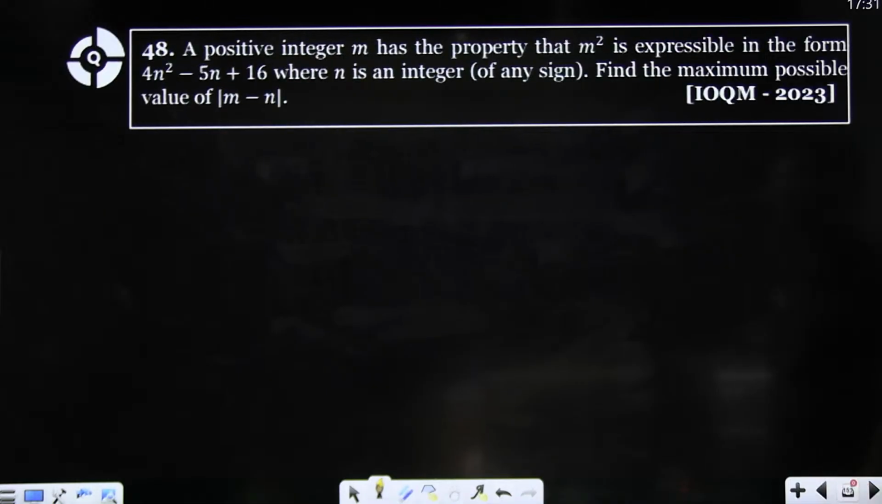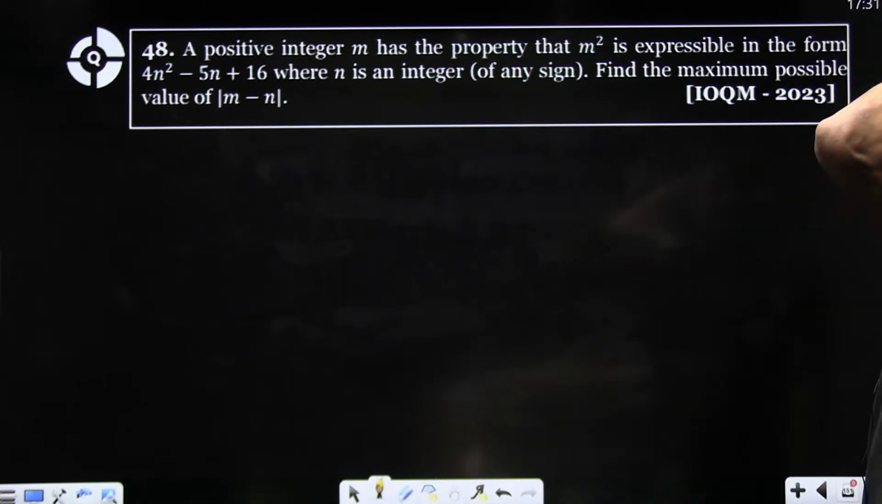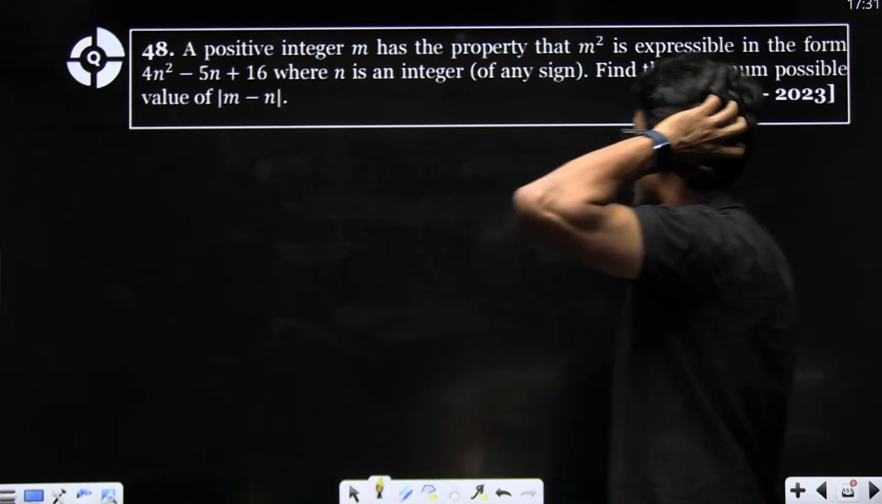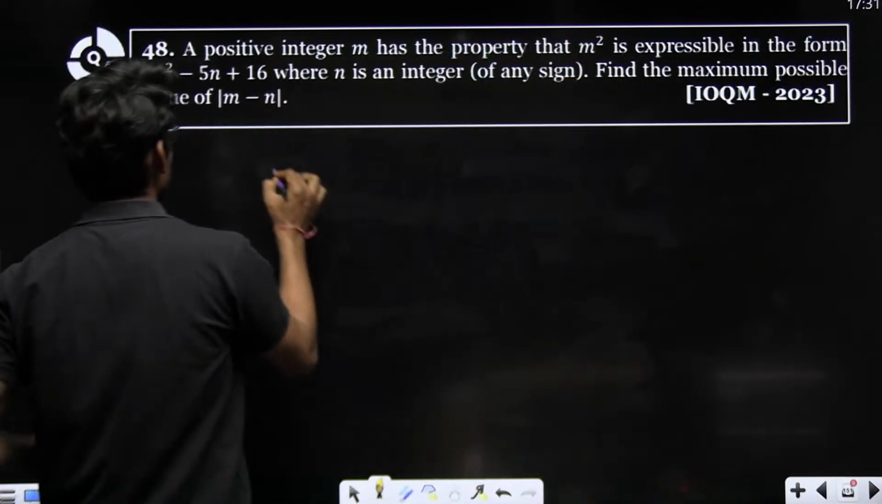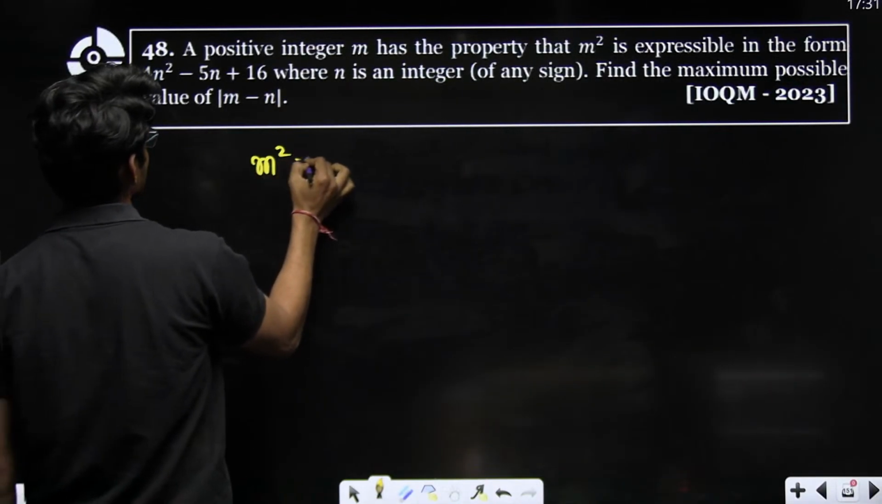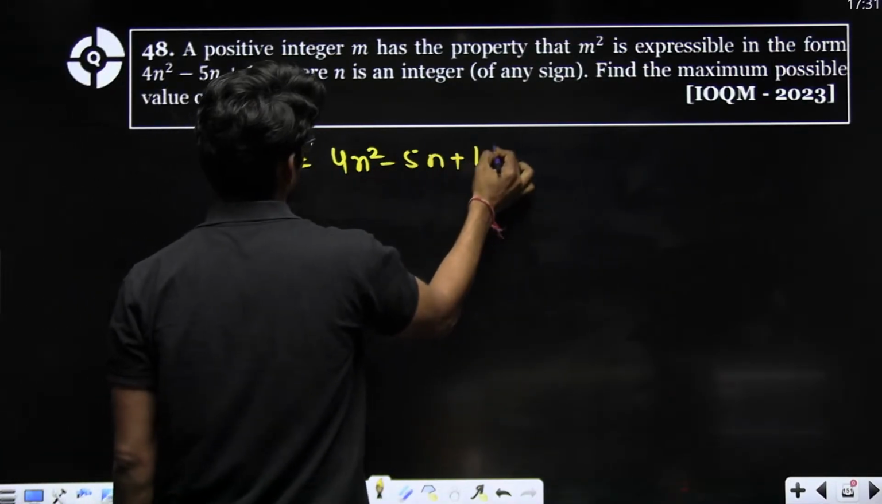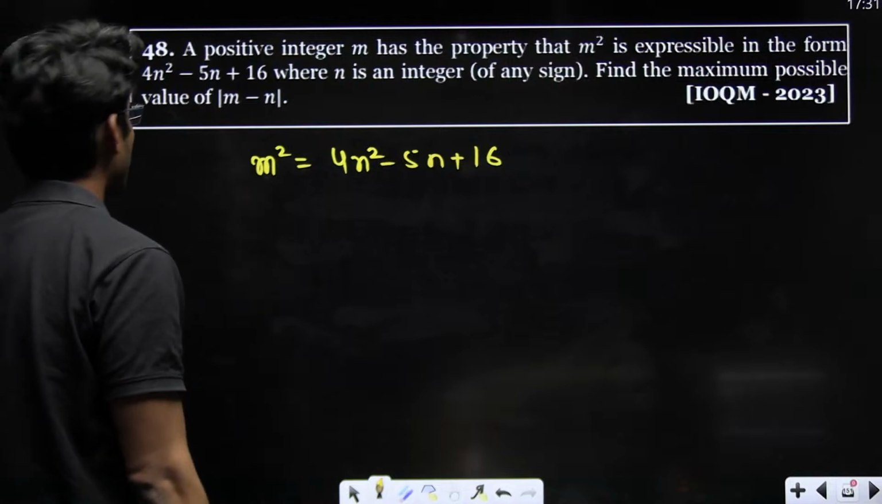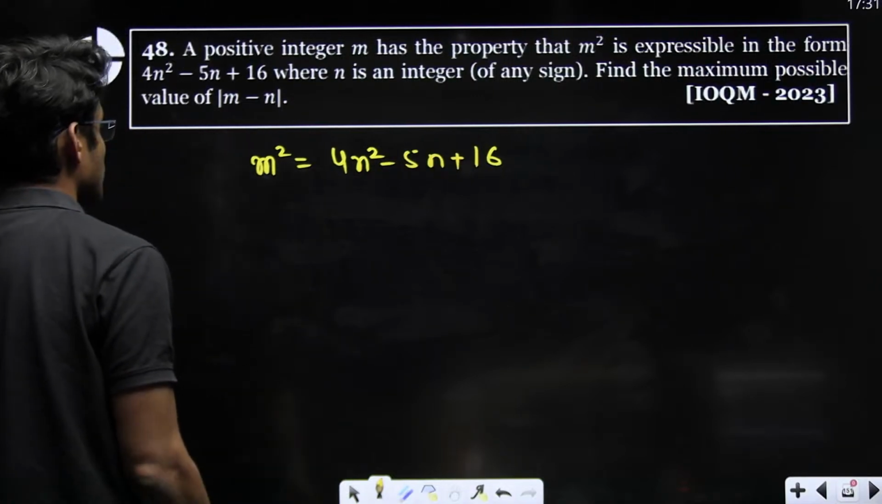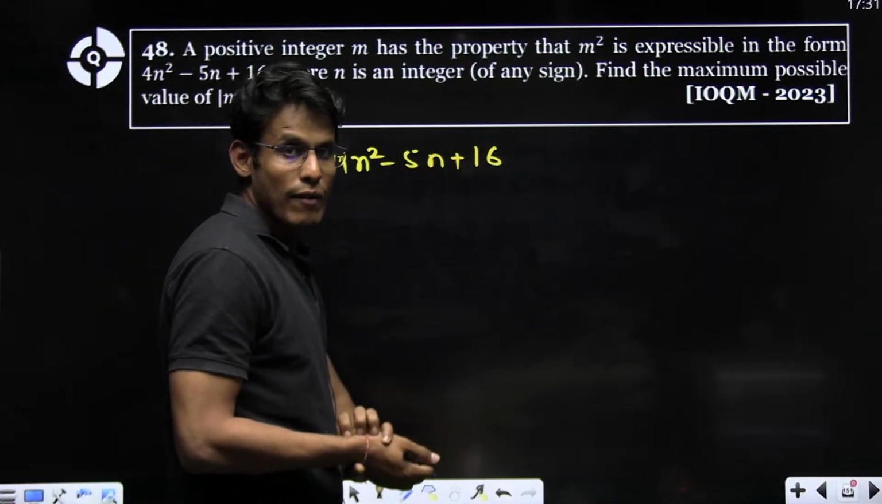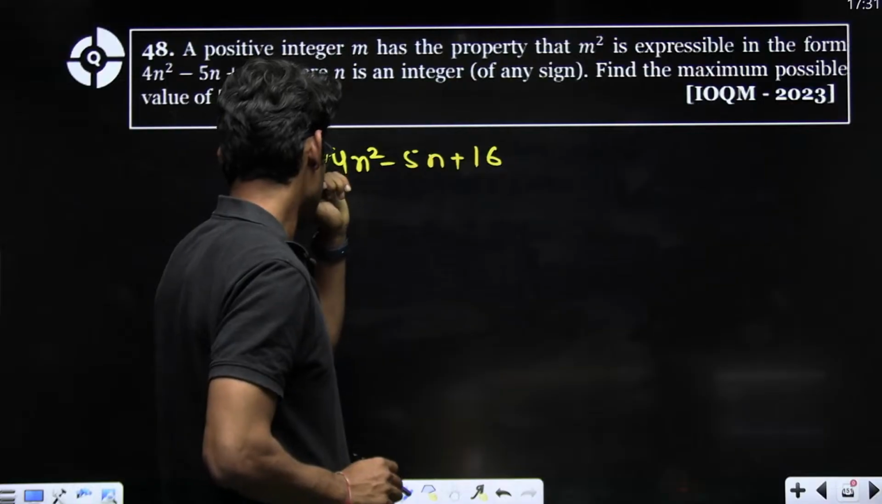Okay. Now, what is it? A positive integer n has the property that m square is expressible. Now, this is a very simple question, right? In integers, find the maximum possible value of mod m minus n. So, we have to make it into a perfect square.